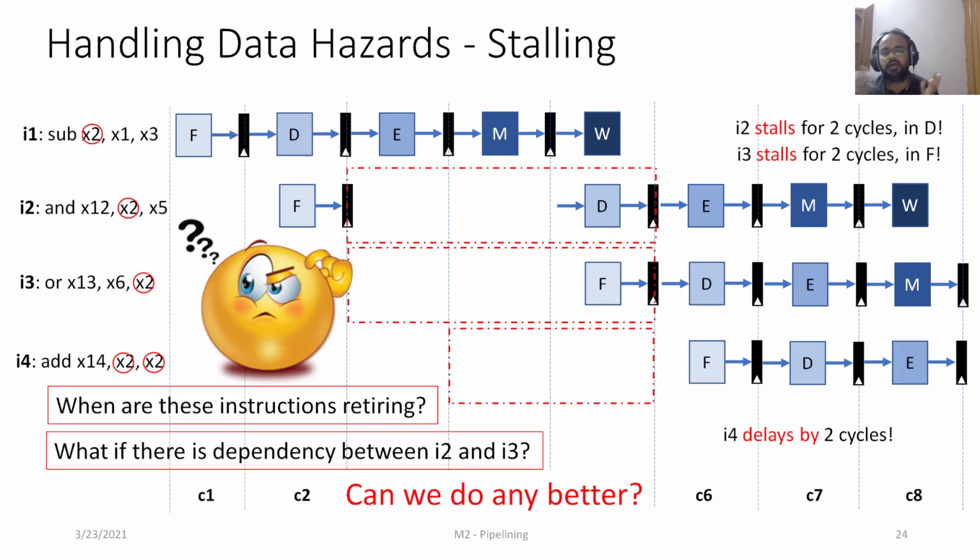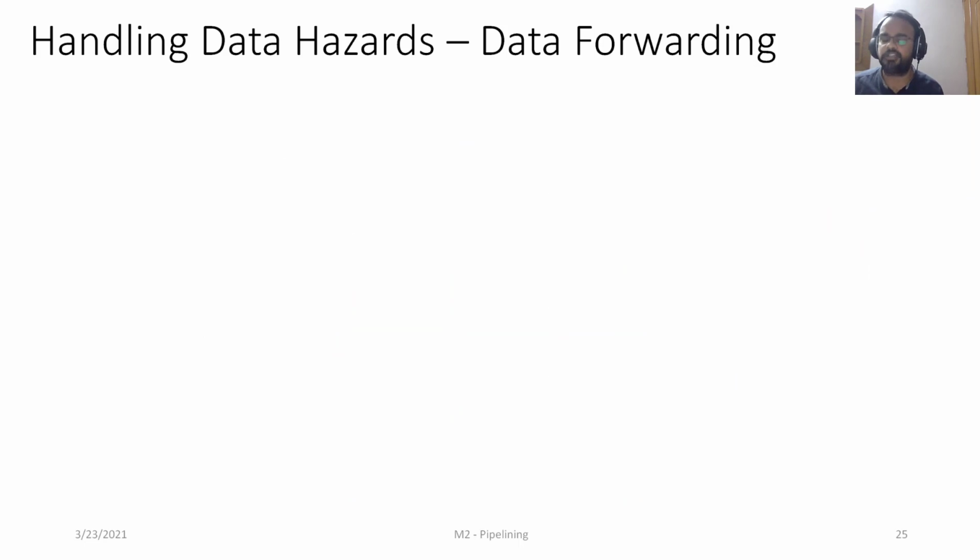So the hardware architects started thinking, what can we do better? Yes, stalling is pretty straightforward to understand and implement, but what can we do to improve the performance? That resulted in a very intuitive idea, which is data forwarding. Let's try to understand that.